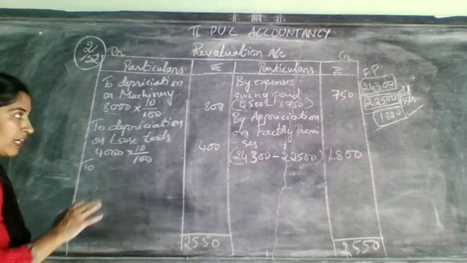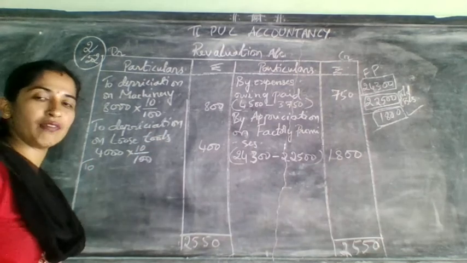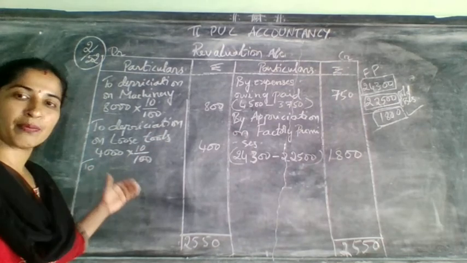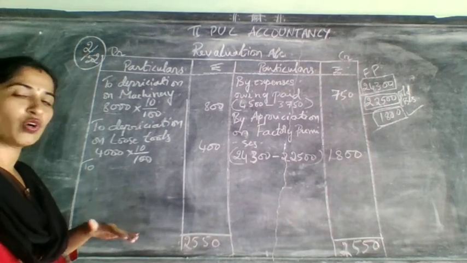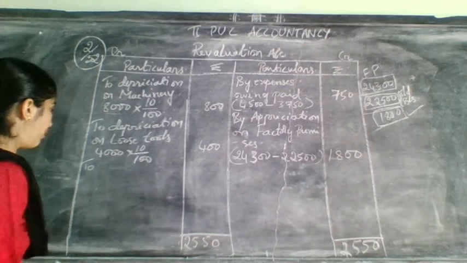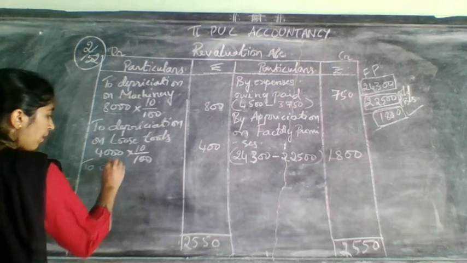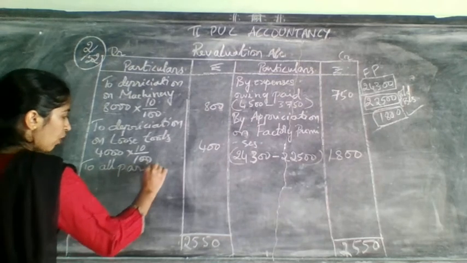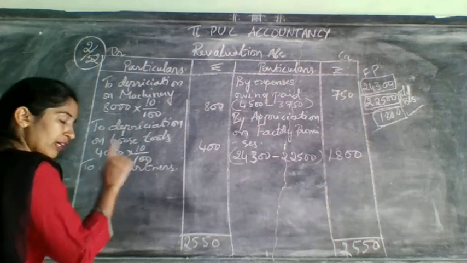Why? Because now retirement. So when there is a retirement problem, here for revaluation account, whether it will come profit or loss, you need to distribute for all the partners. When you want to distribute for all the partners, it will take more space there. So write here to all partners also you can write, or to partners capital account also you can write. Better you write all partners only. Why?